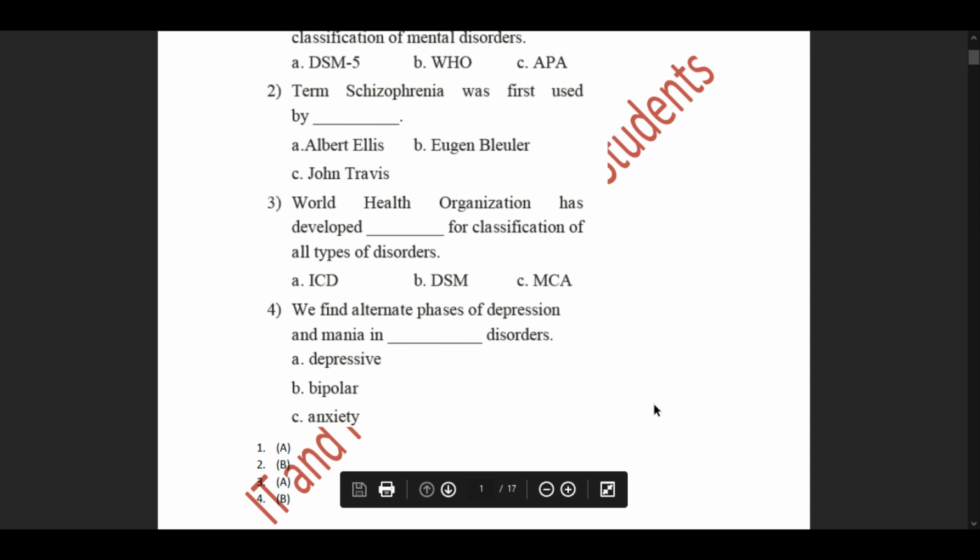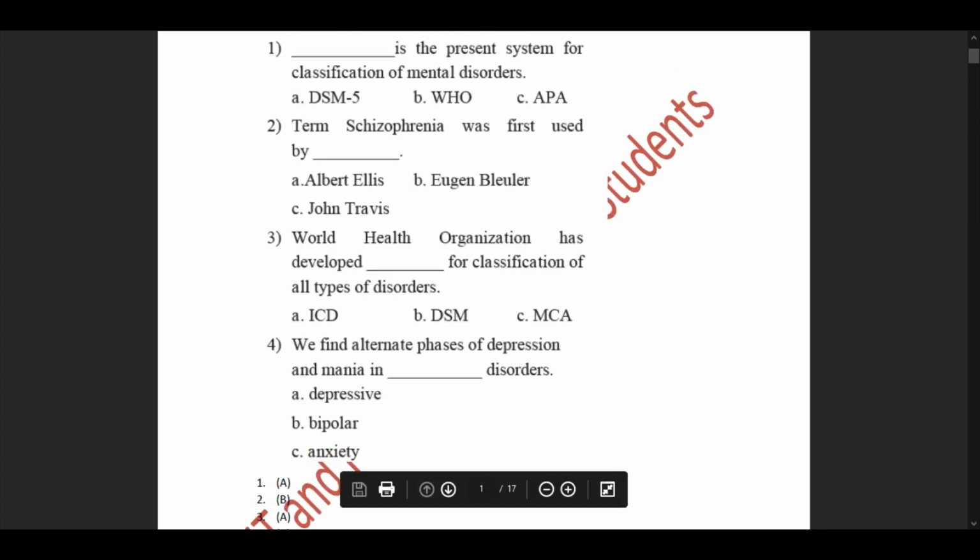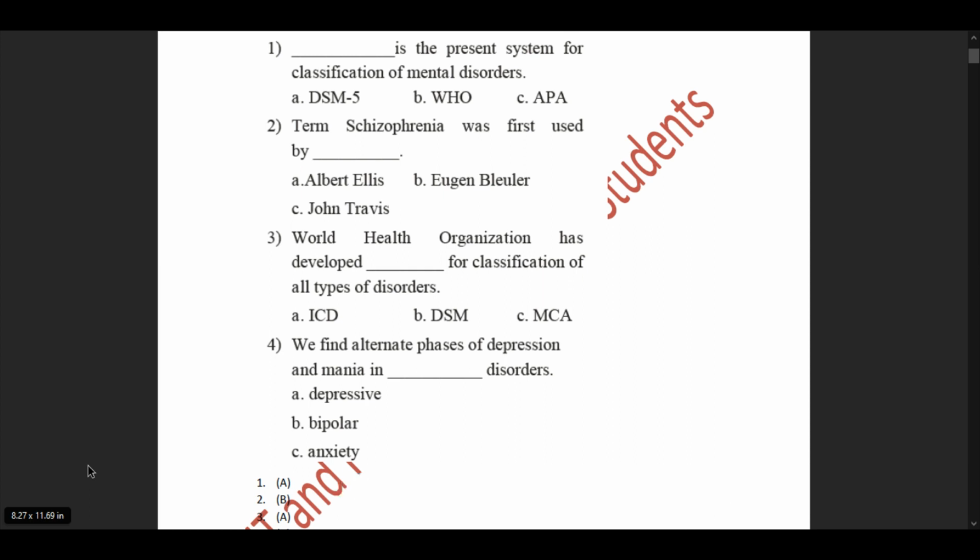We find alternate phases of depression and mania in dash disorder. So this is the bipolar disorder that we had learnt in our second last lecture on psychological disorders. So that was our unit 6.6.3, bipolar disorder.